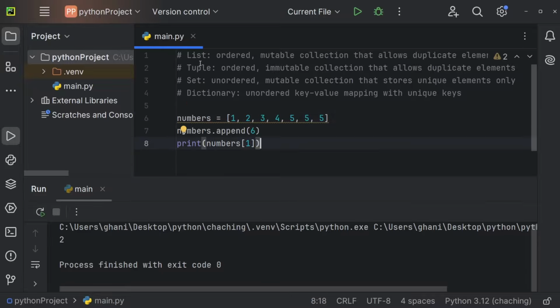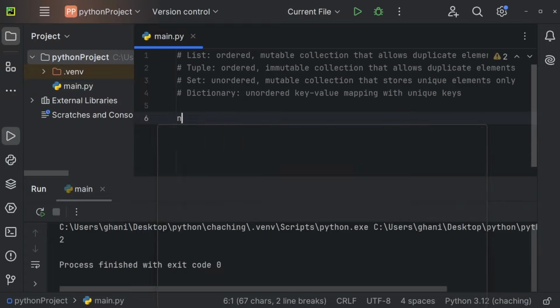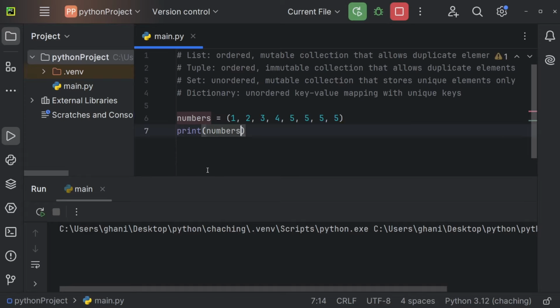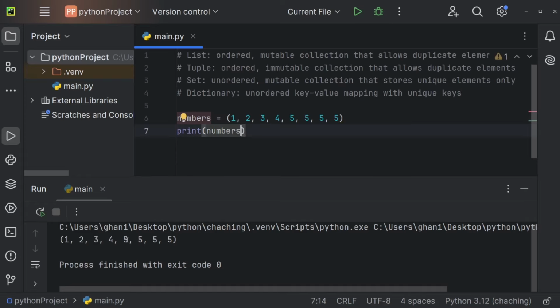A tuple is pretty similar to a list. It's also ordered. It also allows duplicate elements, but it's immutable. Let me show you. So we could also have a numbers tuple, for example. And this would now look like this. So you create a list by using those square brackets right here, and you create a tuple by using those round brackets right here. And now we could also have 1, 2, 3, 4, and 5, and 5, and 5, for example. So we can have duplicate elements right here, and this here is ordered as well. So let me print the numbers for you. And we're getting the numbers as well, but this time inside of a tuple.